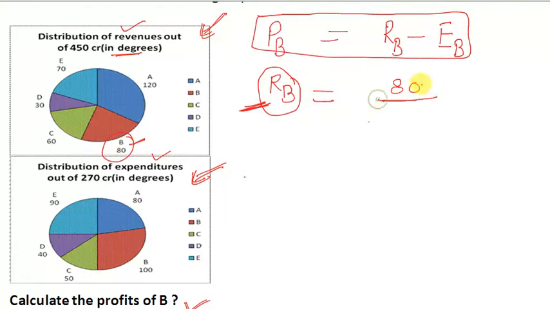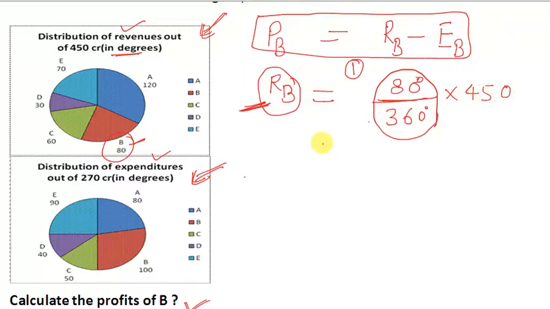So this is 80 degrees, and we will divide it by 360, and now it is the value with respect to 1, and the total value is 450. So we will multiply it by 450 and solve it. You can cancel it by 9. 9 5s are 45, 9 4s are 36, and 80 can be cancelled by 4, 20 times. This is 100. So the revenue of B is 100 crores.